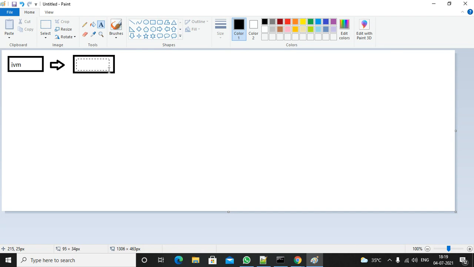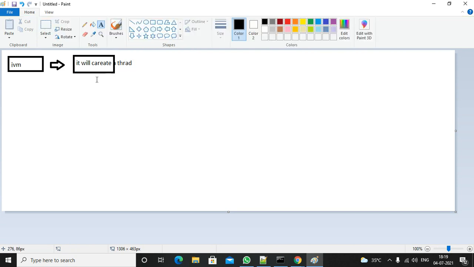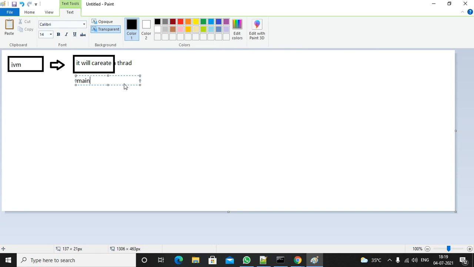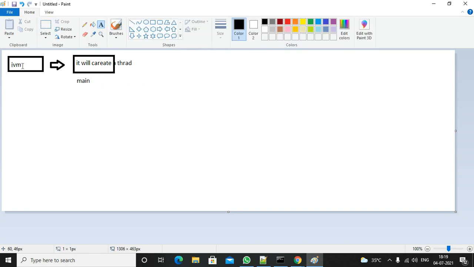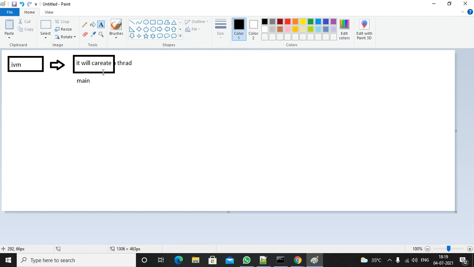Thread means consider one person. The person's name is main thread. At the time of creating the thread, it will give the name main thread. So what does the main thread do? Before starting the execution, first the main thread will start a process, the runtime stack mechanism.